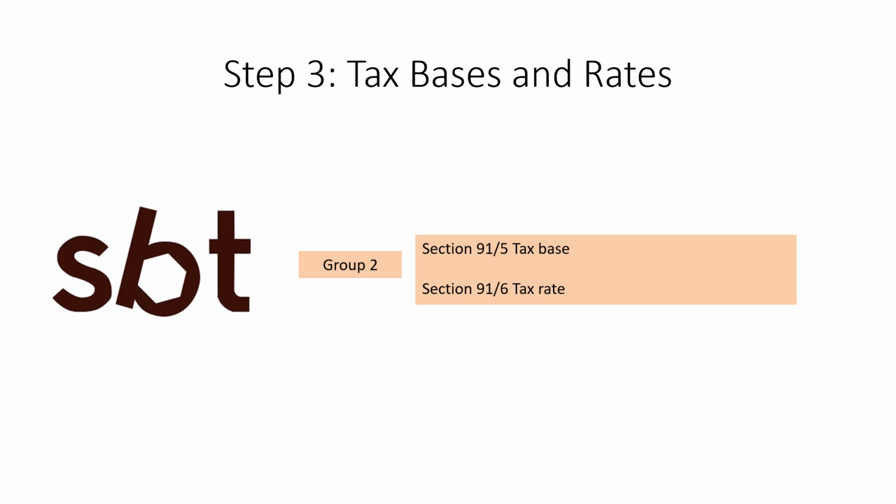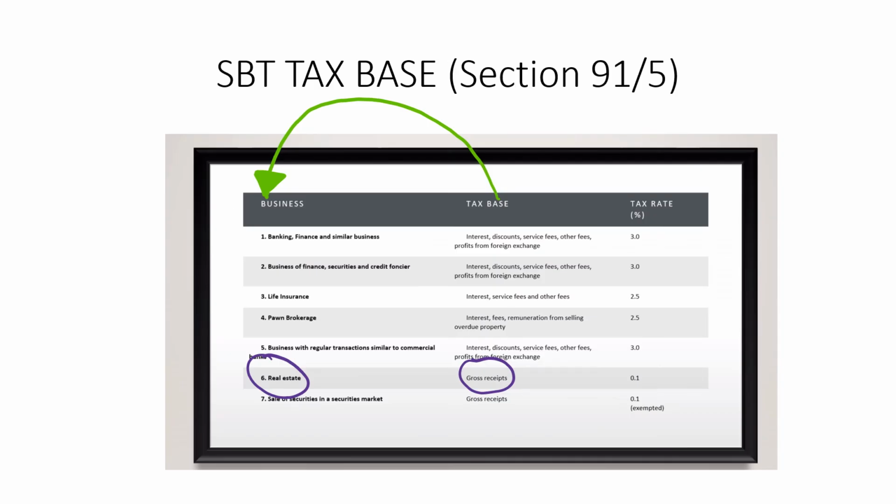This is an easy one. If you look at section 91/5 of the Revenue Code, it already provides you with the detail of the tax base and also the tax rates for each particular business transaction. But look at the tax base first.